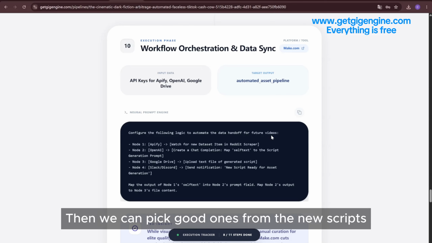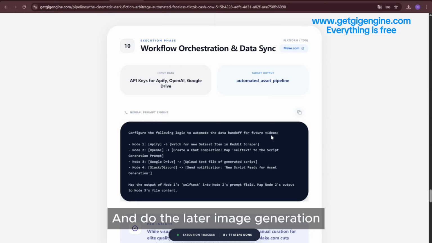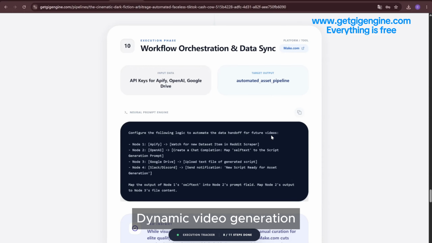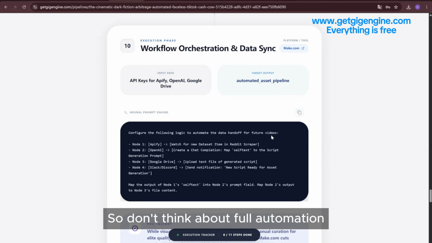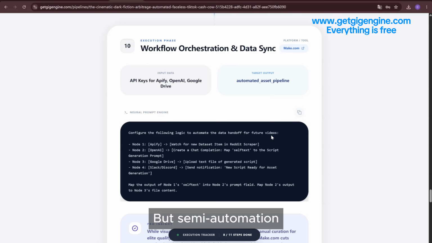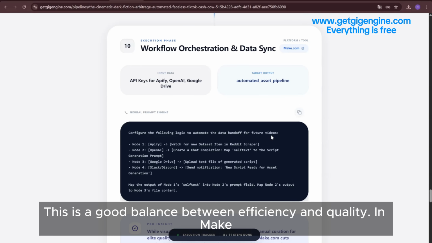Then we can pick good ones from the new scripts and do the later image generation, dynamic video generation, sound effects, etc. ourselves, so don't think about full automation, but semi-automation. This is a good balance between efficiency and quality.